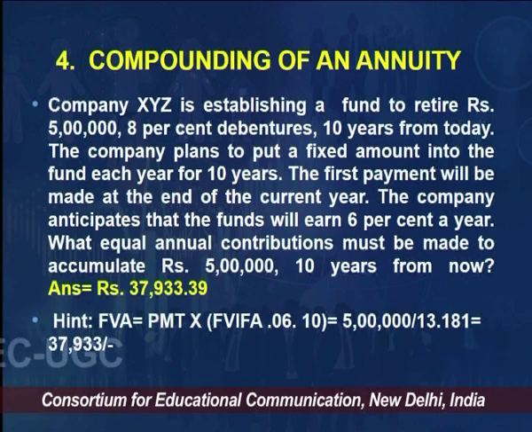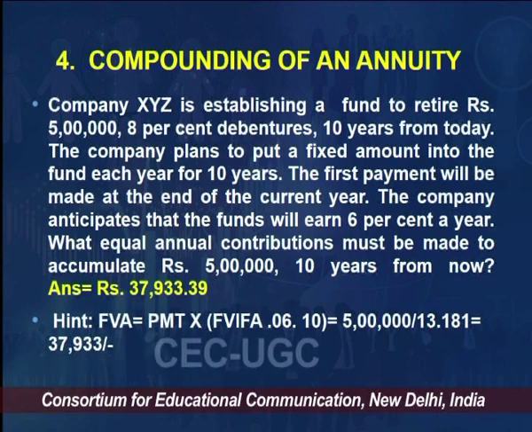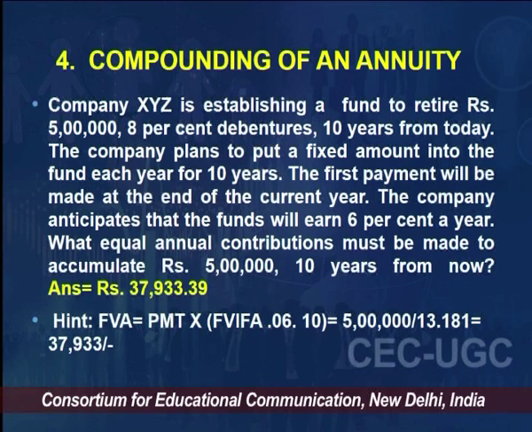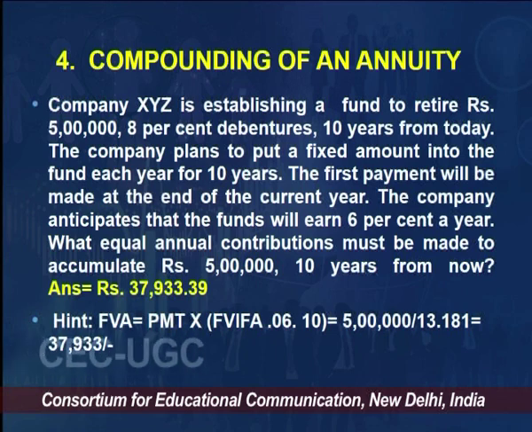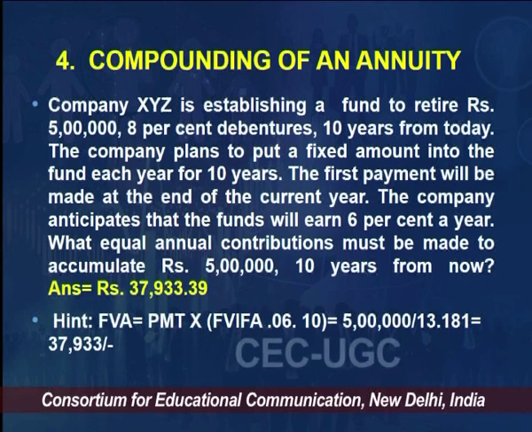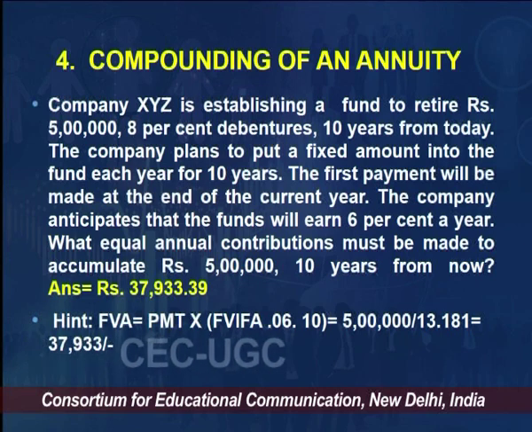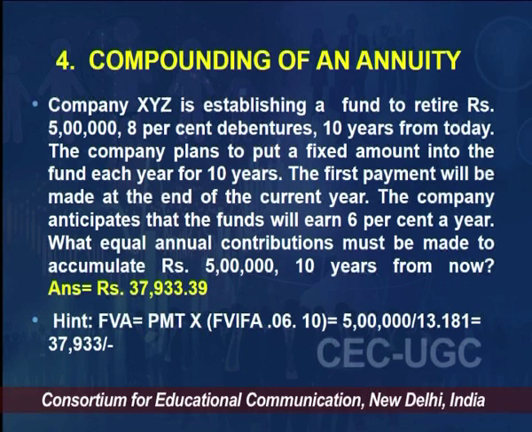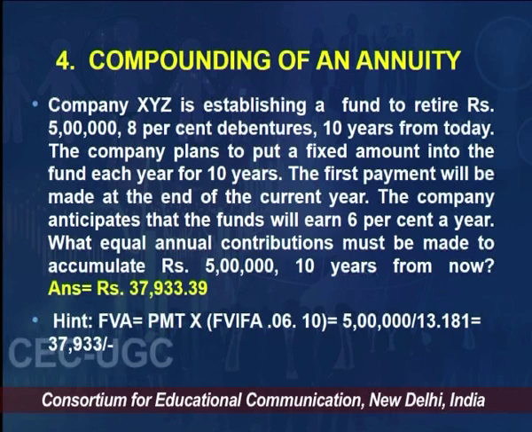So, do not get confused, there are two rates of interest. One, 8% in the second line itself, is what the company is paying on debentures to debenture holders. So, do not get confused. The interest I would be earning on the deposits I accumulate in the bank is 6%. So, here the rate of interest which is important is 6%, and the value of n is 10 years, because you are going to accumulate for 10 years. So, the question is: how much money should I deposit every year in the bank so that it becomes 5 lakhs 10 years from now?